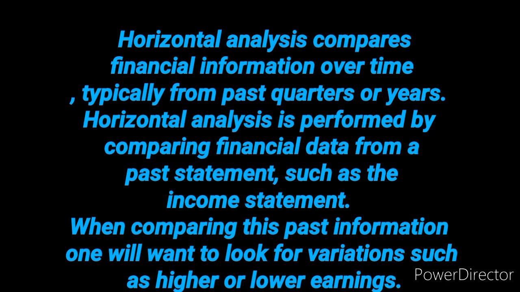Now we see horizontal and vertical analysis. Horizontal analysis compares financial information over time, typically from past quarters or years. Horizontal analysis is performed by comparing financial data from a past statement, such as the income statement. When comparing this past information, one will want to look for variations such as higher or lower earnings.